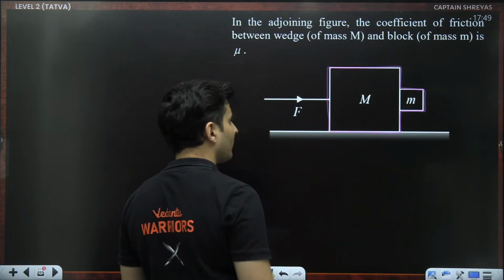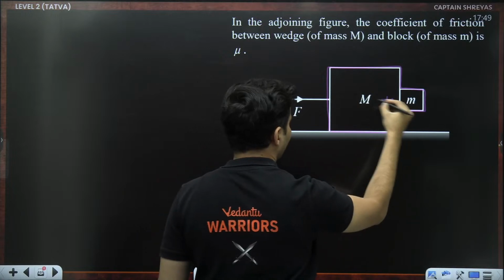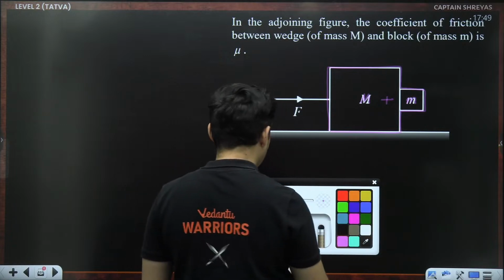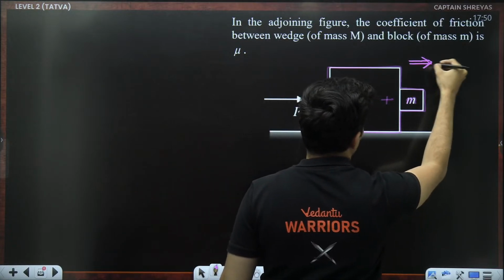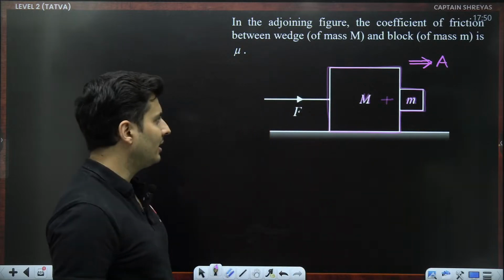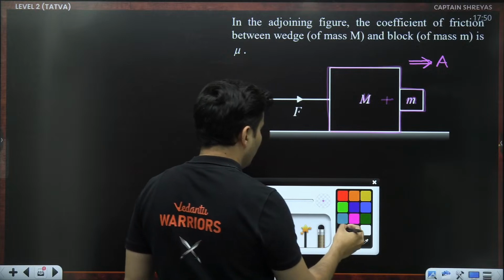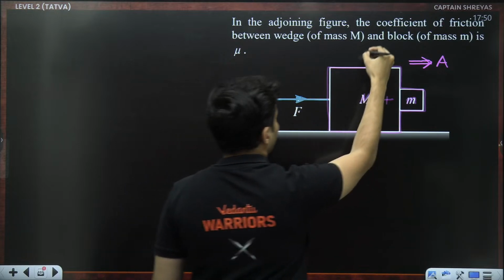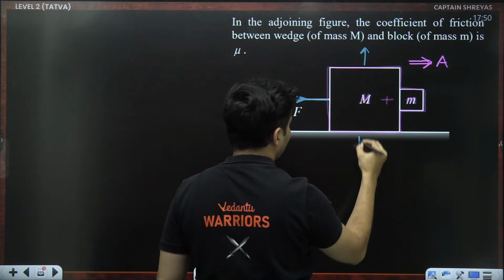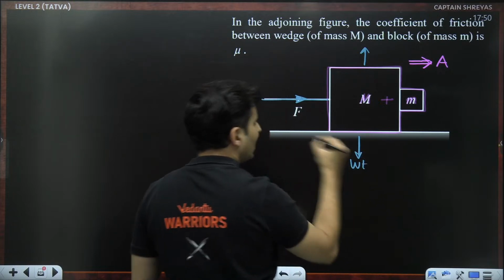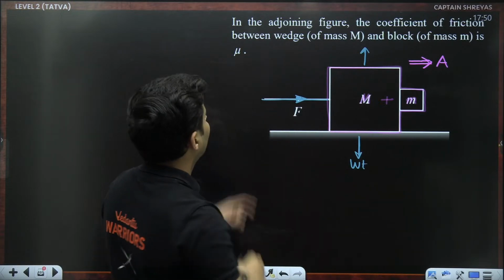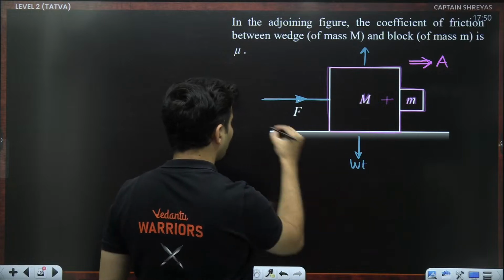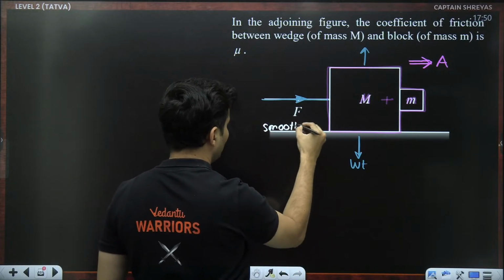Do you guys agree with it? The whole system, M plus small m, will definitely have some kind of acceleration together. Can we find that acceleration? I think so. There are only a couple of forces acting on the system as a whole. There is one force F over here. There is this combined normal and there is this combined weight over here. In the horizontal direction, only this force is there. In the adjoining figure, the friction is only between these two things. Bottom surface is, remember, smooth, so no friction over here.